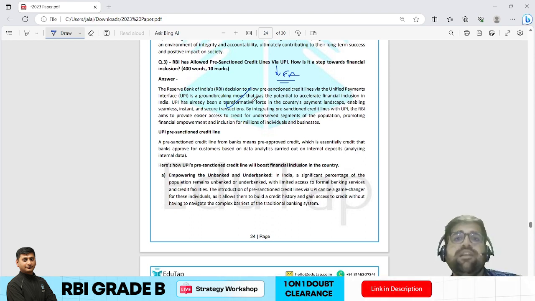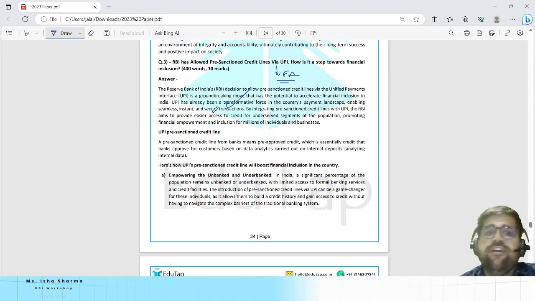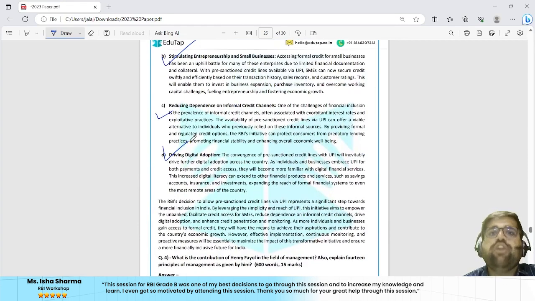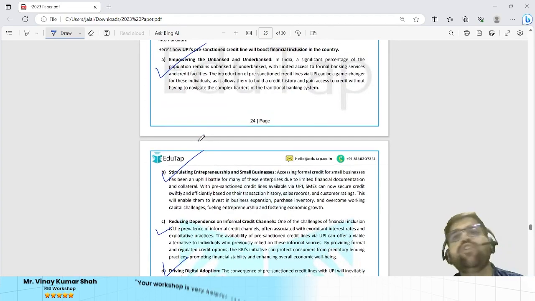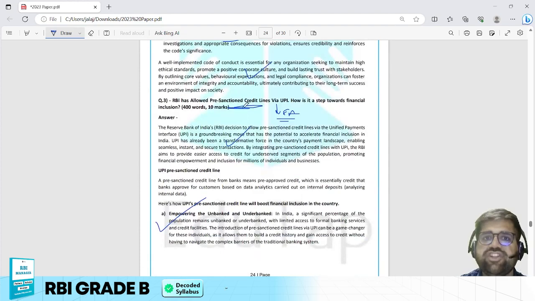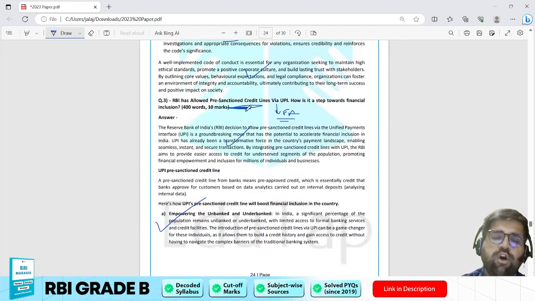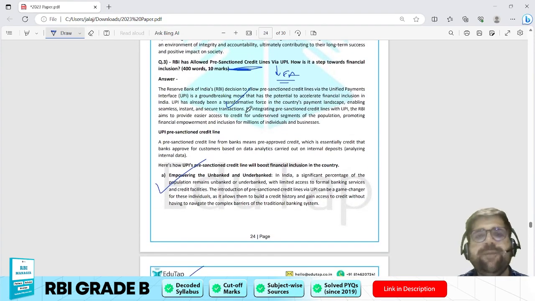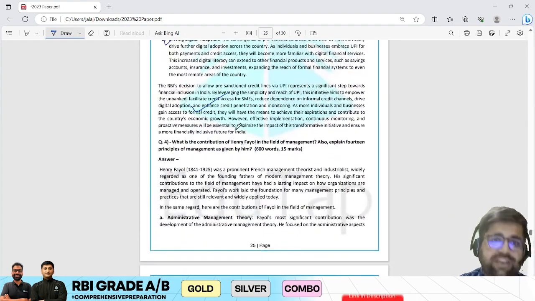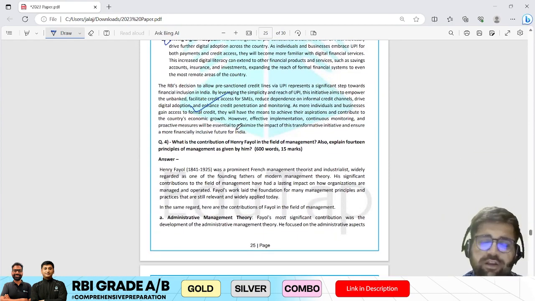Also, please remember to try to give your answer in points. Once you are using points, it is very easy for the examiner to check your answers. This is the way you have to represent your answers. For example, reducing dependence on informal credit channels, because if something is sanctioned by RBI or by payment aggregators, it will be in competition with the informal channels, right? Then you have to give a well structured conclusion as well.